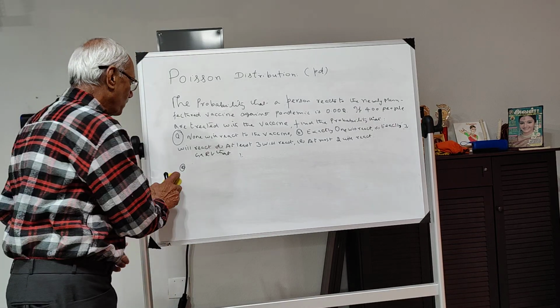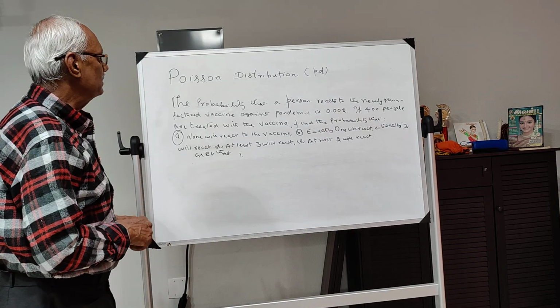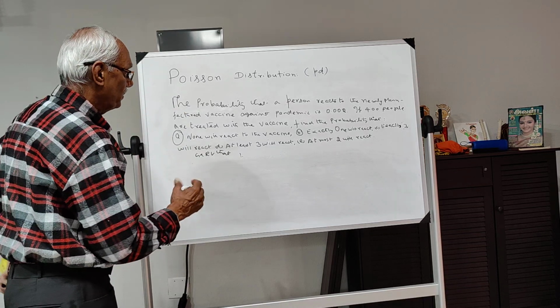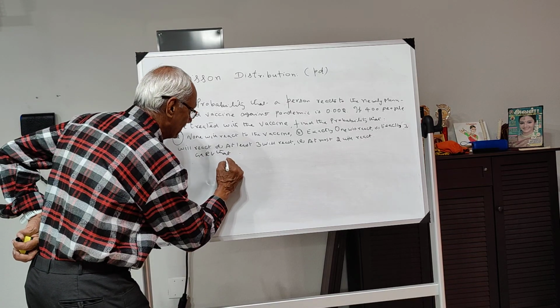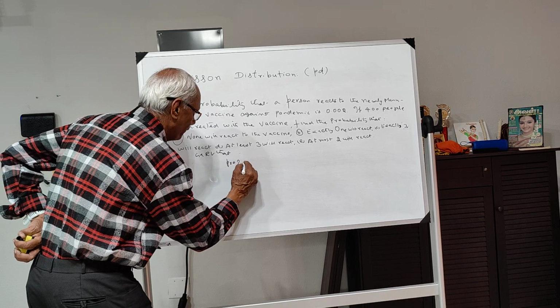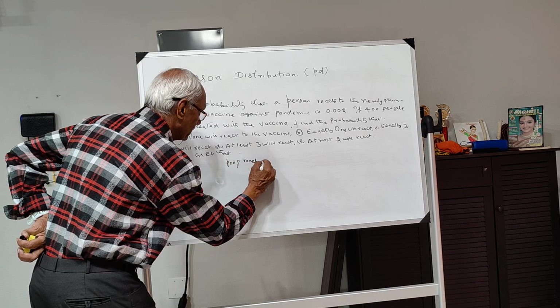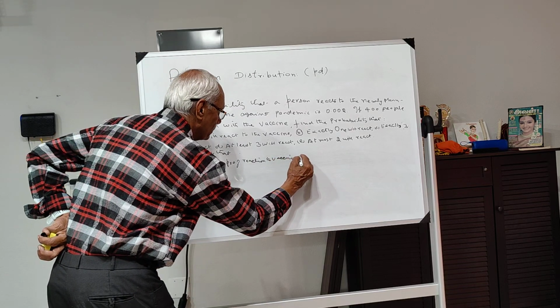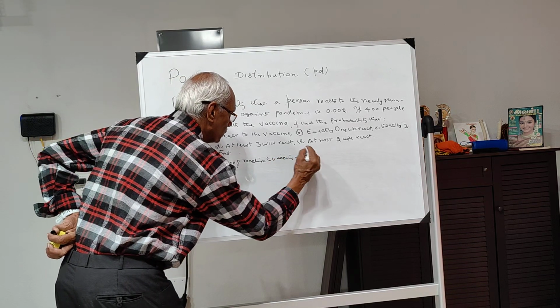Now, before this, what is it that we have to find? So here it is given that the probability of reaction to the vaccine is equal to 0.002.